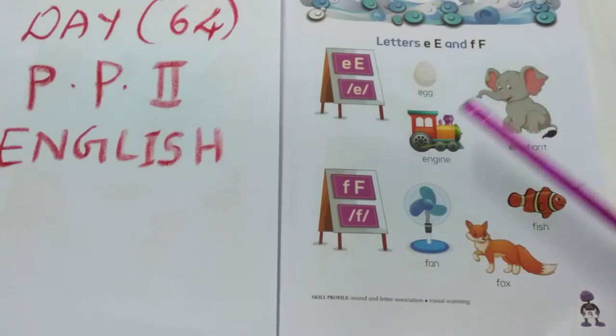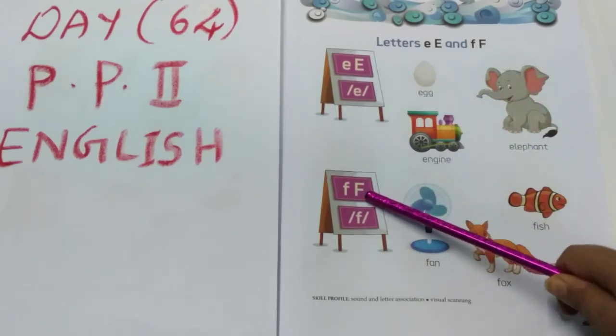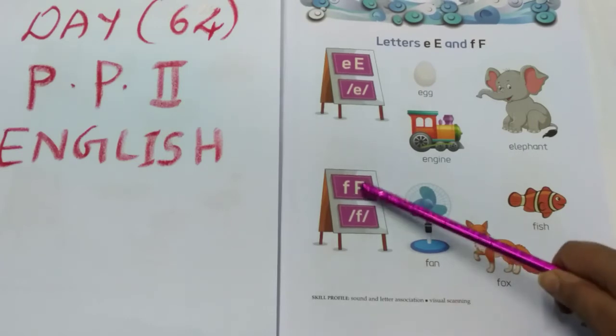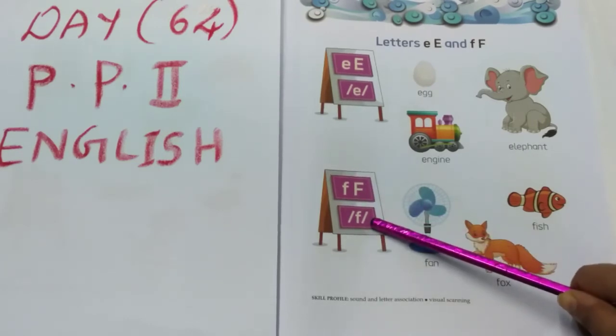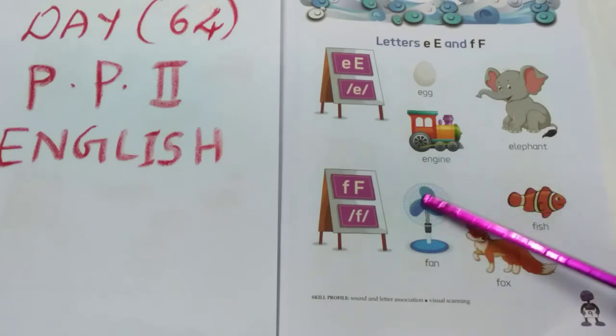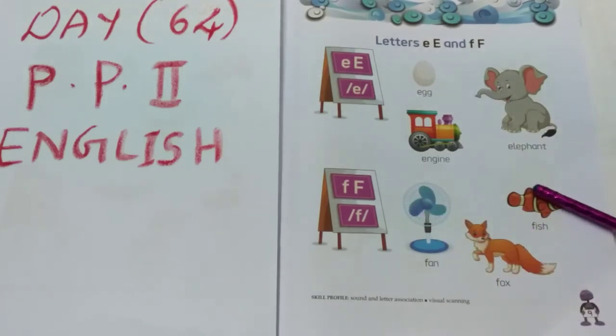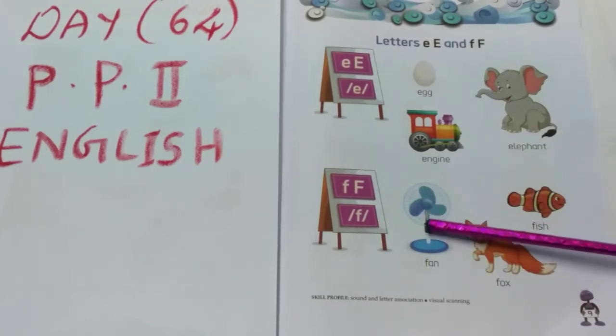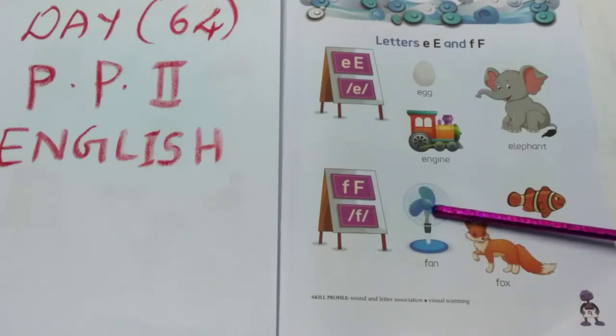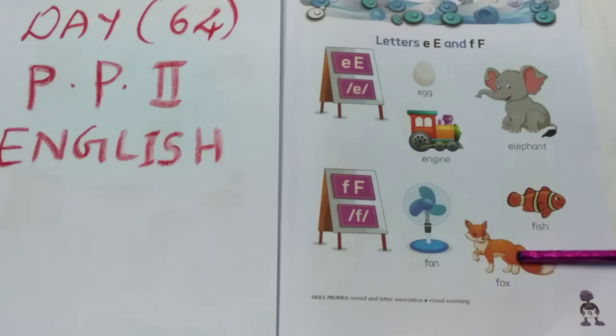After E, letter F. The sound of F is f. Let's see what are the pictures that begin with this sound. F, fan. F, fox. F, fish. See the spellings here, children?